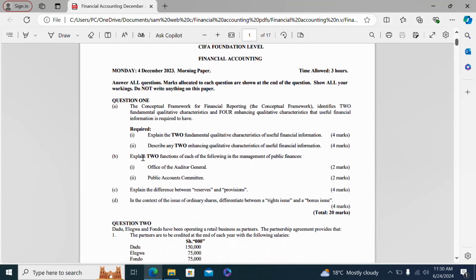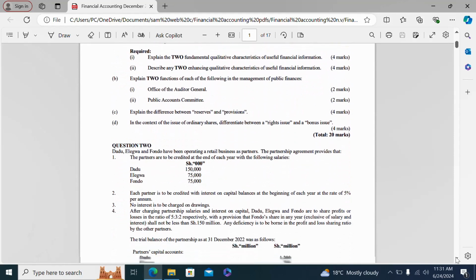Part B, explain two functions of each of the following in the management of public finances. We have the Office of the Auditor General and the Public Accounts Committee. Part C, explain the difference between reserves and provisions. And Part D, in the context of the issue of ordinary shares, differentiate between a rights issue and a bonus issue.